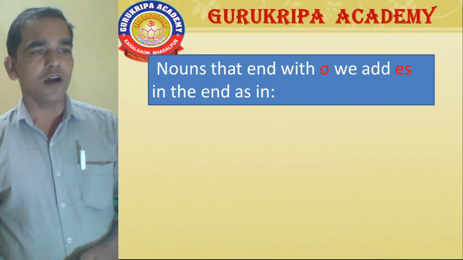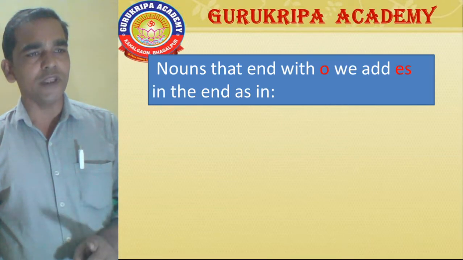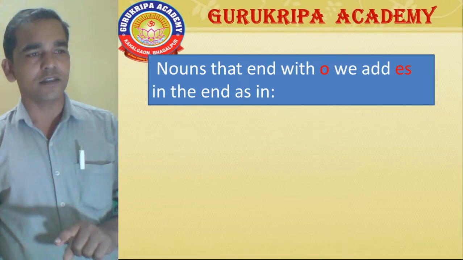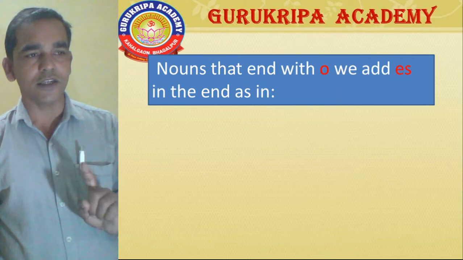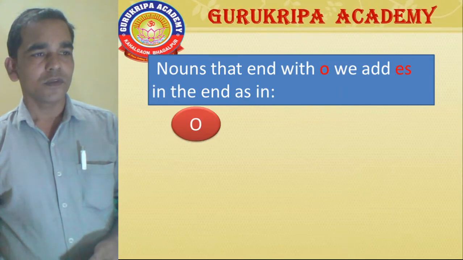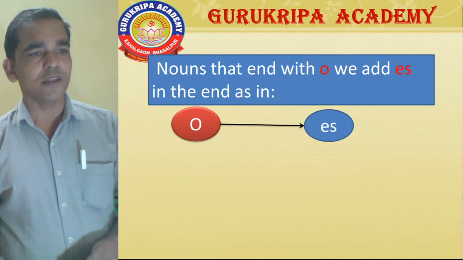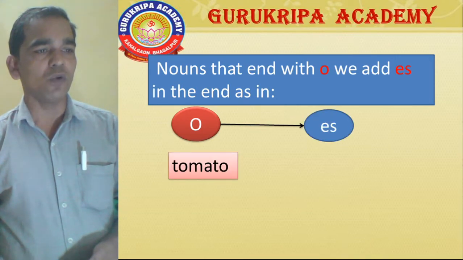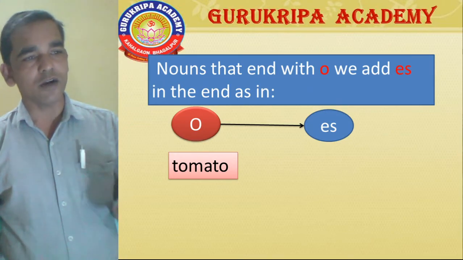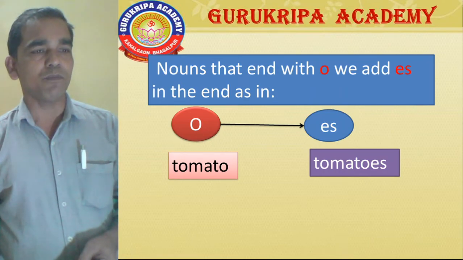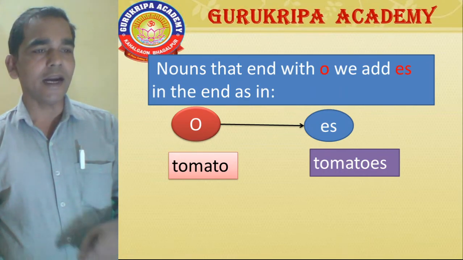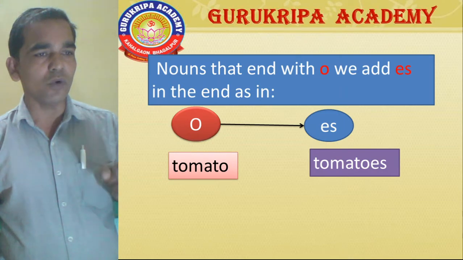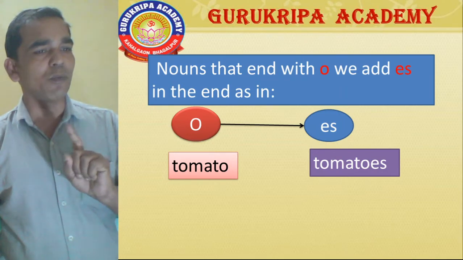Students, now look at the example. Nouns that end with O, we add ES at the end. Look, O changes with ES. Example, suppose TOMATO, look, ends with O, and when we change it into plural form, we add ES, TOMATOES, tomatoes.